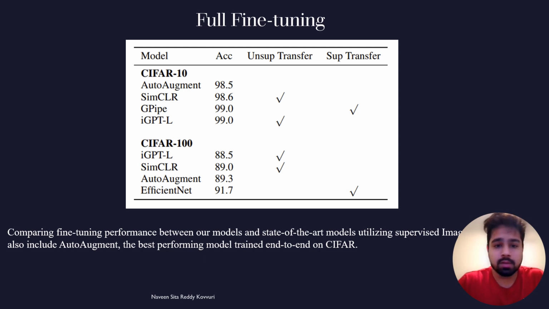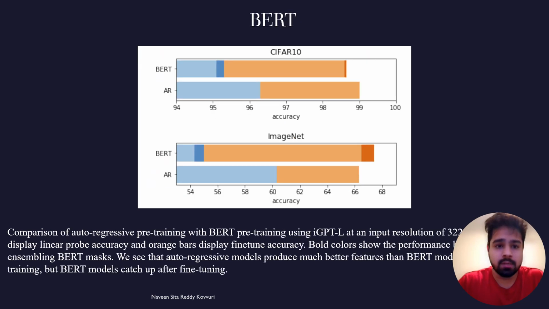For instance, on CIFAR10, our model's performance matches that of GPipe, which is known for pre-training using ImageNet labels. Similarly, on CIFAR100, our model outperforms SimCLR, a prominent pre-training approach, and even AutoAugment, the leading model trained end-to-end on CIFAR. These findings underscore the effectiveness of our approach and highlight the competitive edge of our model when it comes to fine-tuning performance on CIFAR datasets.